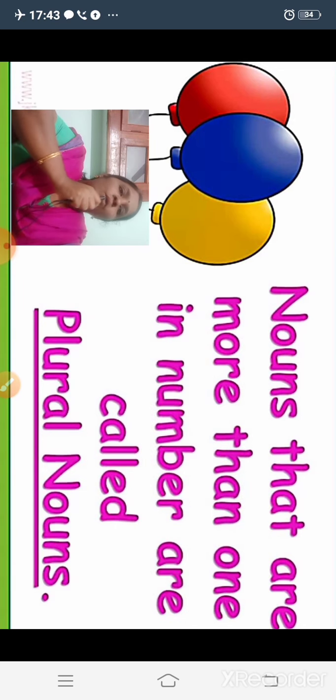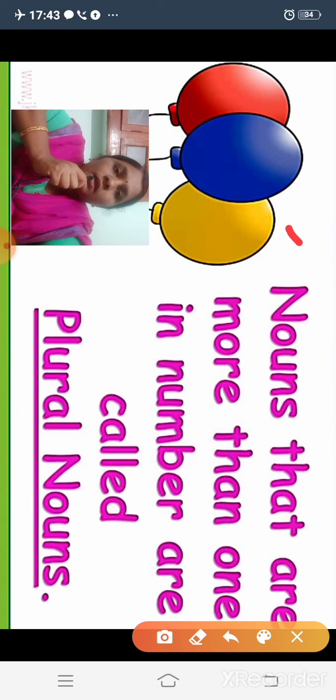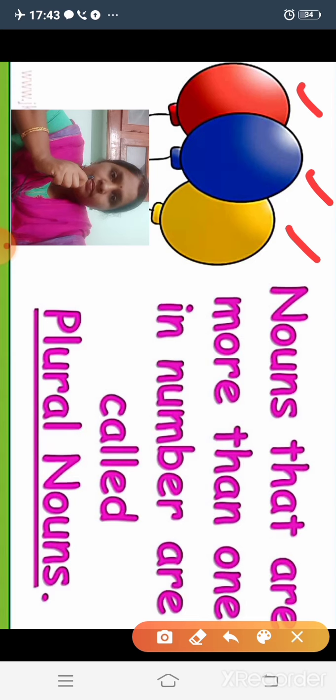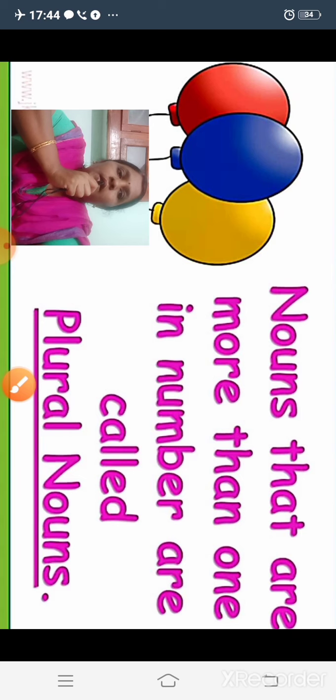Now let us study plural nouns. Nouns that are more than one in number are called plural nouns. As I said earlier, plural means more than one. Look at this picture, how many balloons are here? 1, 2, 3. There are 3 balloons, which means more than one or many. So it is plural in form.